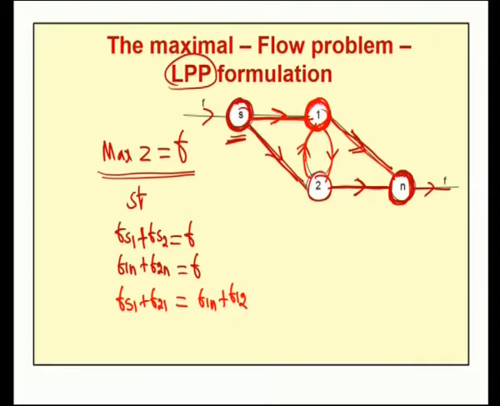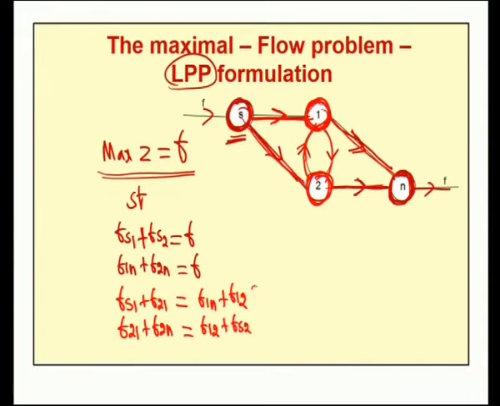The same way, for the intermediate node 2, we can put a constraint in terms of conservation. The flow out of node 2 is F2N and F21, so F21 plus F2N, and the total flow into that node is F12 and Fs2.